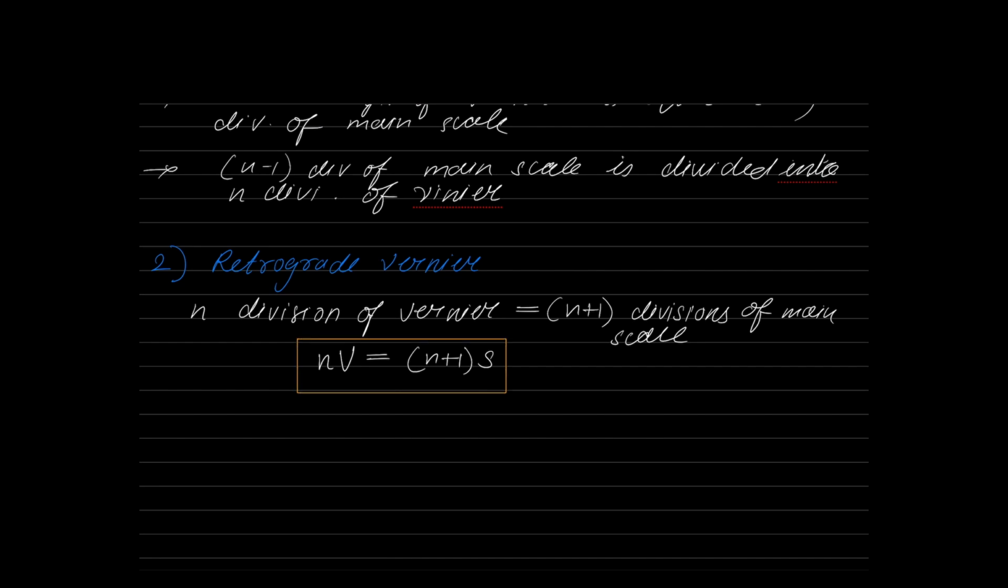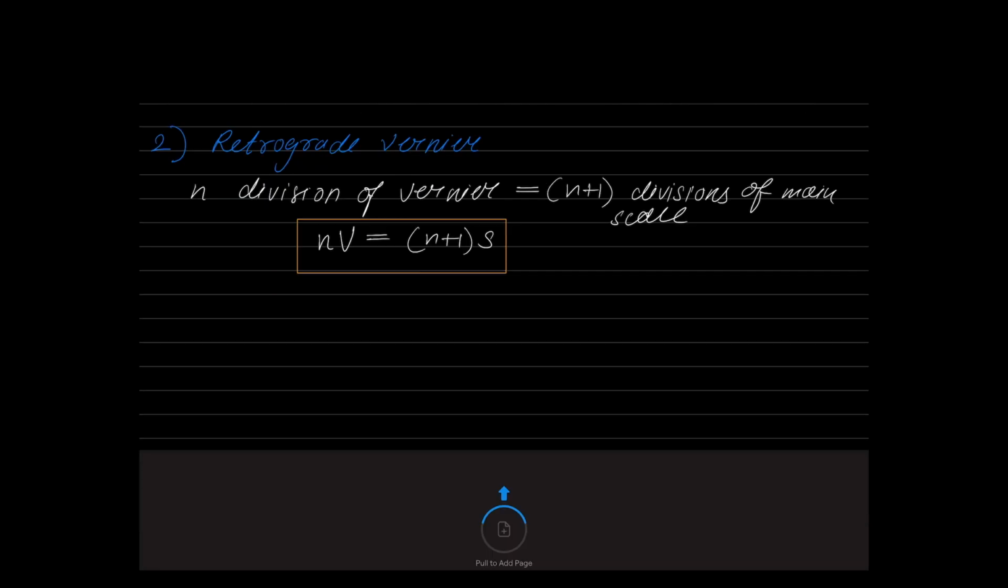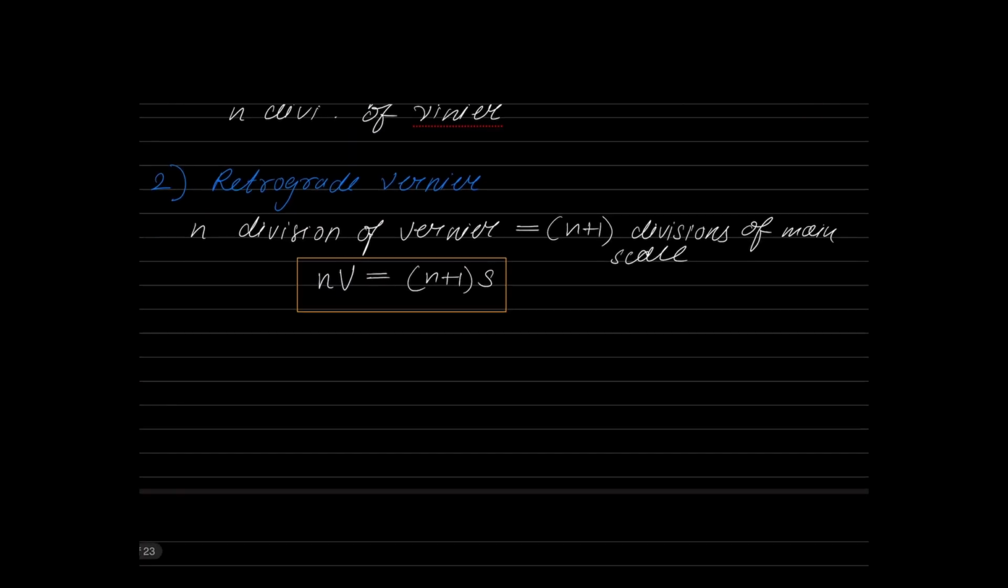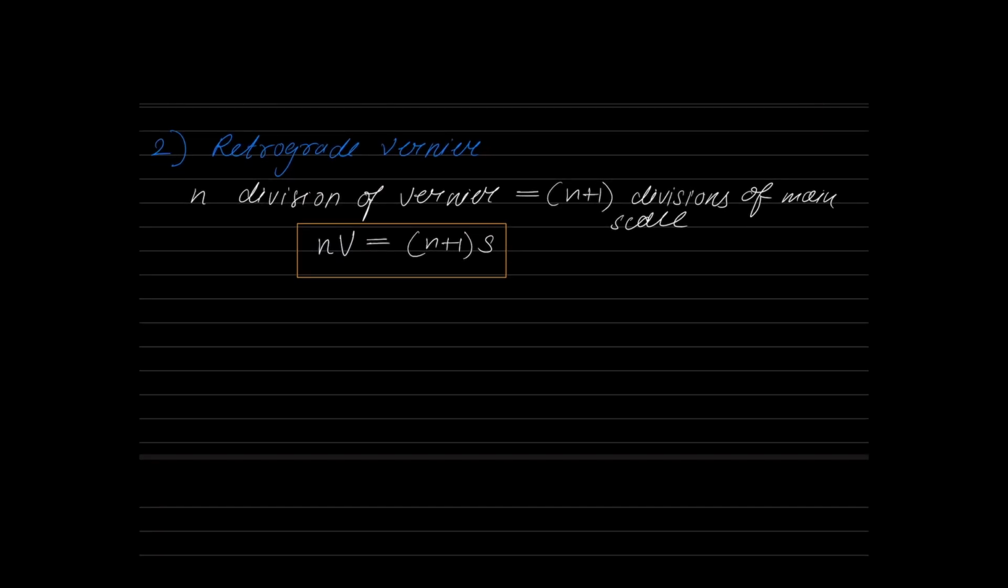NV is equal to n plus 1 into S means the nth vernier division will coincide with the n plus 1th division of the main scale, or n plus 1 divisions of the main scale are divided into n divisions of the retrograde vernier, or the total length of the retrograde vernier is equal to n plus 1 divisions of the main scale. Please understand that. That is for the retrograde vernier.